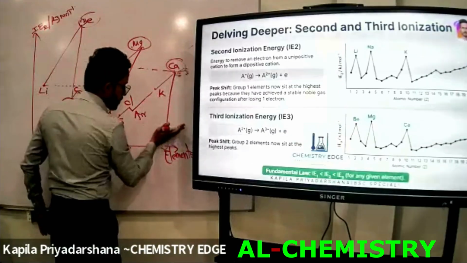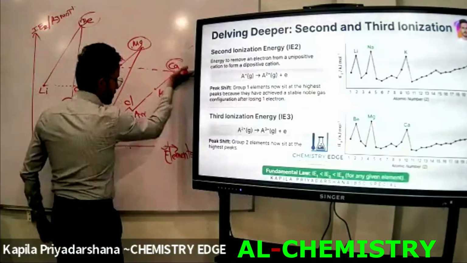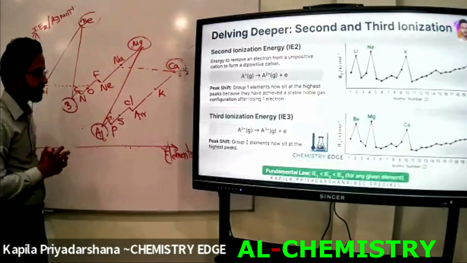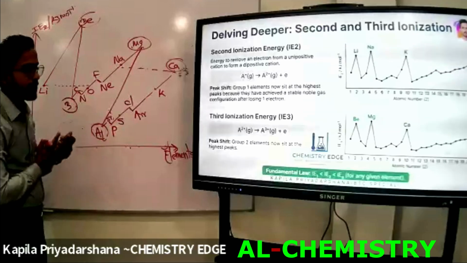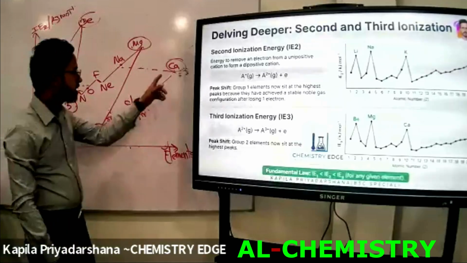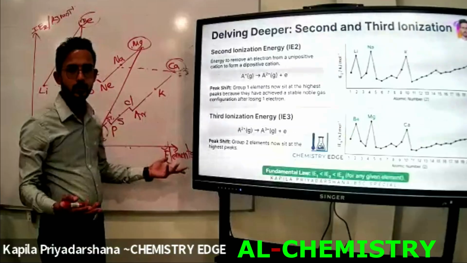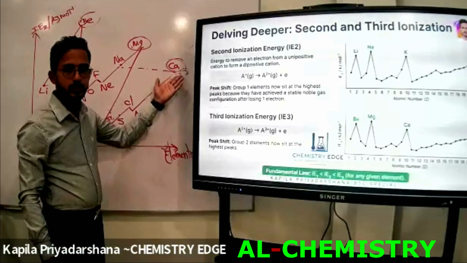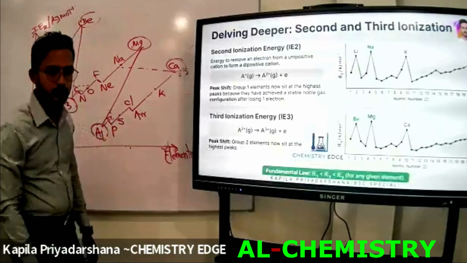Now I am going to erase this part. This is how to draw the third ionization energy graph. What's the reason to erase this point? There are no elements here, no? After calcium, are there any elements here? No, they cannot be included, right?